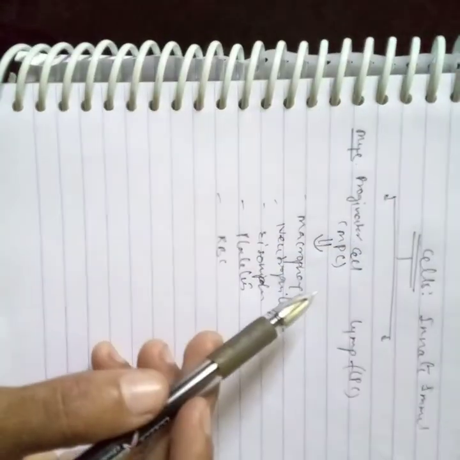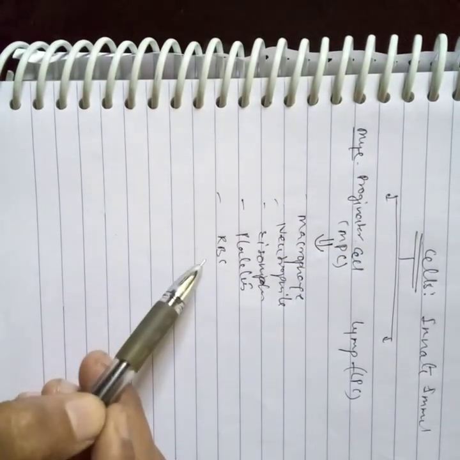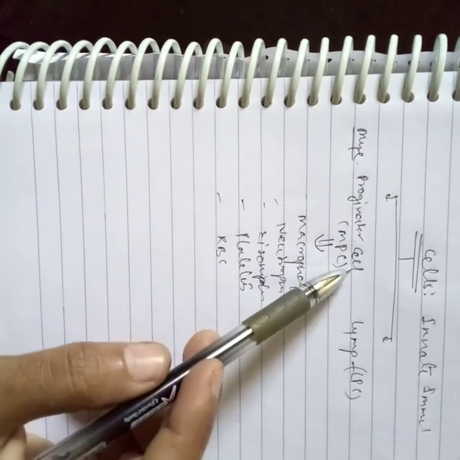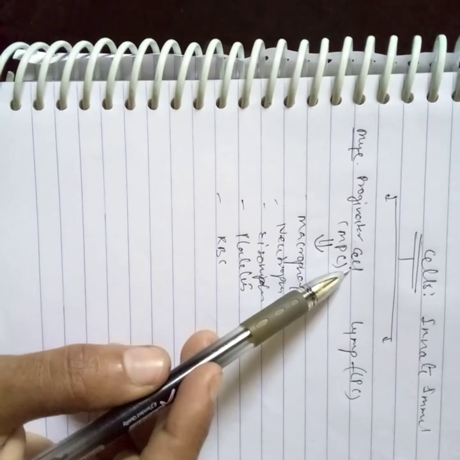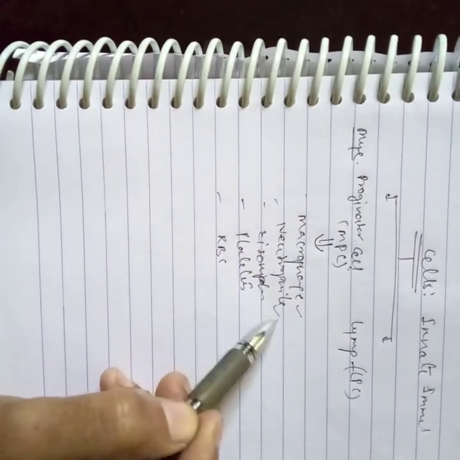So these are all specialized cells which are produced by the mitotic cell division of progenitor cells. Let's talk about these cells.